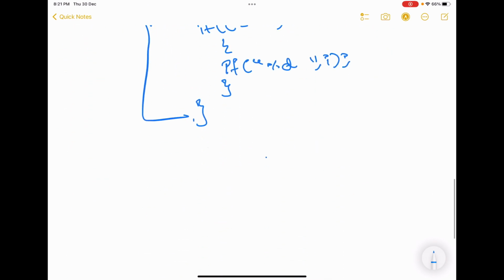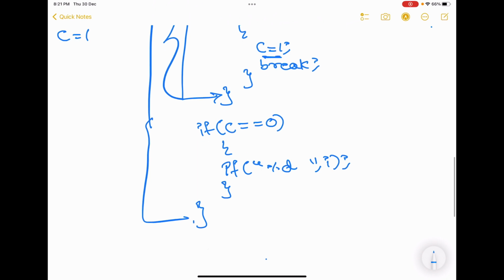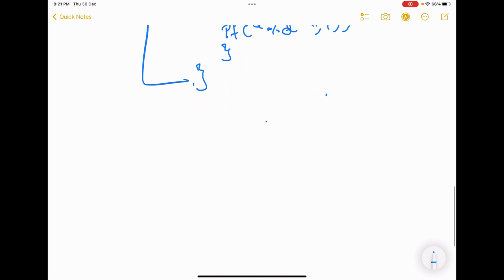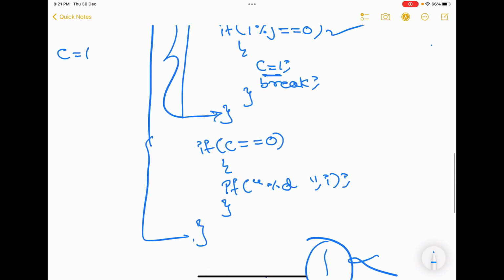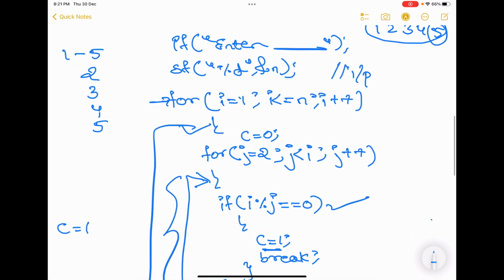But before that, tell me, is 1 a prime number? No. 1 is neither a prime number nor a composite number. It's just a number. The definition of a prime number says it should be divisible by 1 and itself, so 1 cannot be a prime number. So you can directly start with i equal to 2.